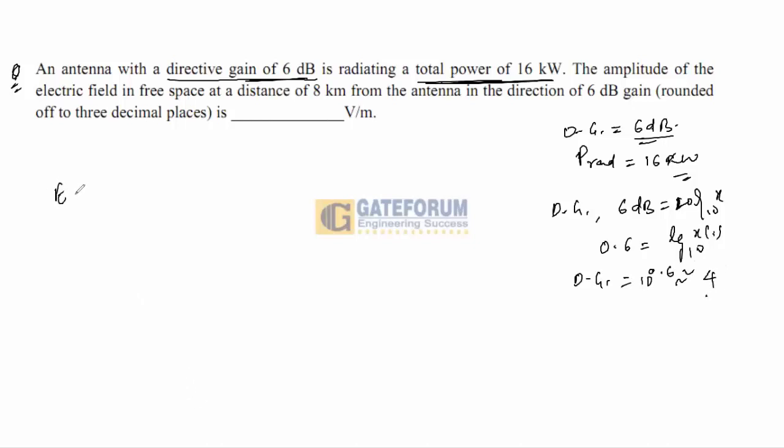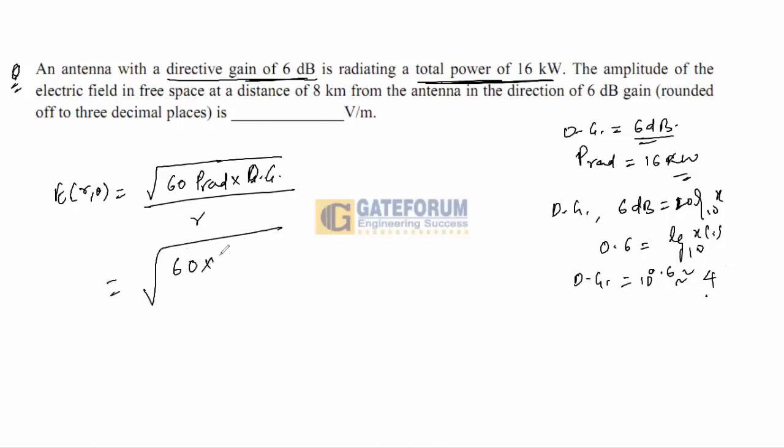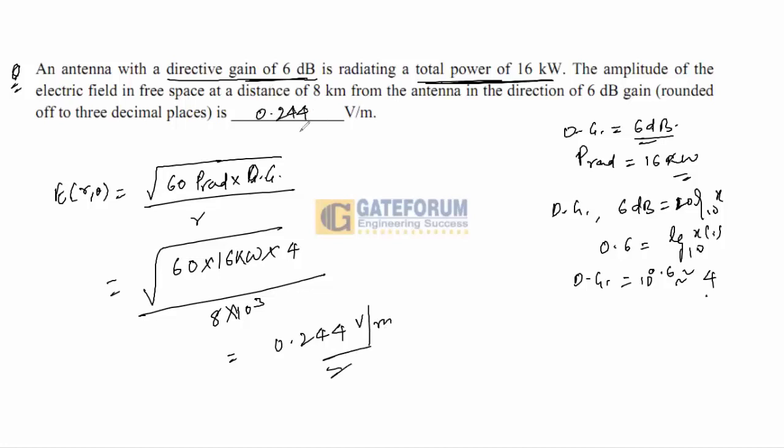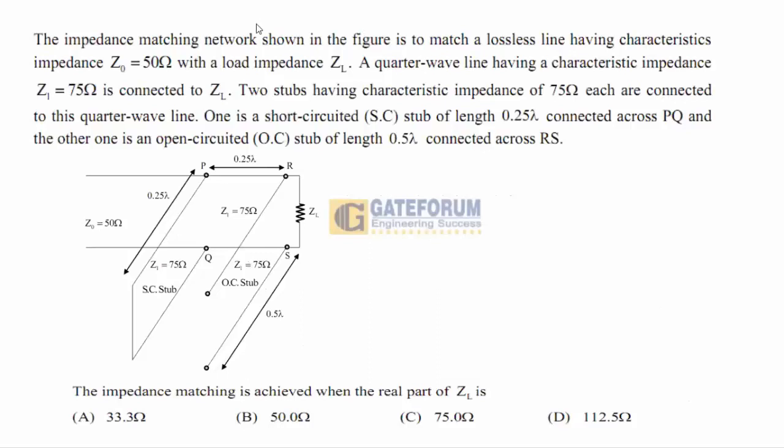Now the electric field E at R, theta is the square root of 16 into P radiation into directive gain, upon R. So this equals root of 16 into 16 kilowatts into 4, upon 8 kilometers, and solving this gives 0.244 volt per meter. So your right answer is 0.244. This is a very important and easy question. Now come to the next question. Third question is a very important one, a good question that was asked.